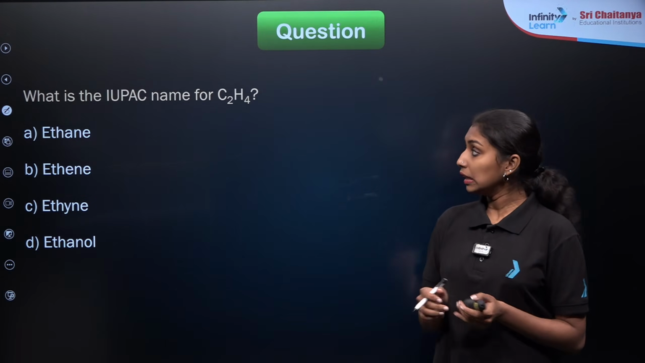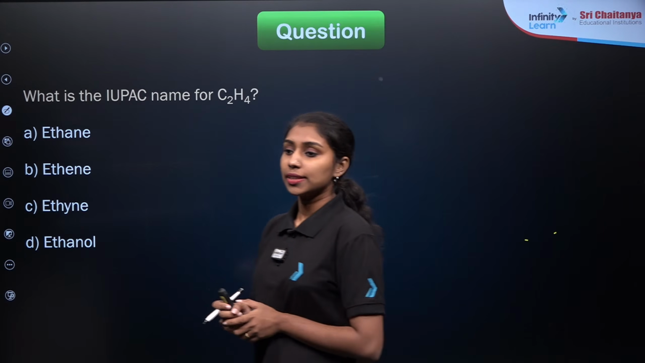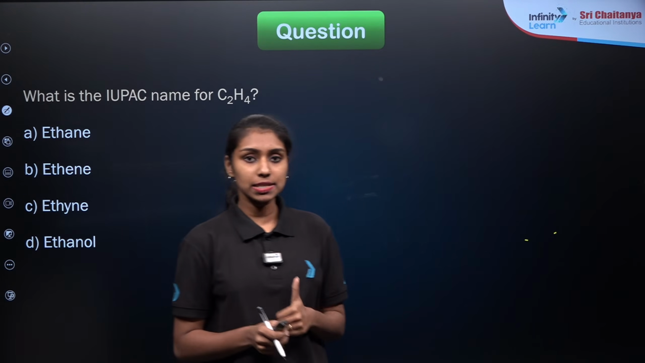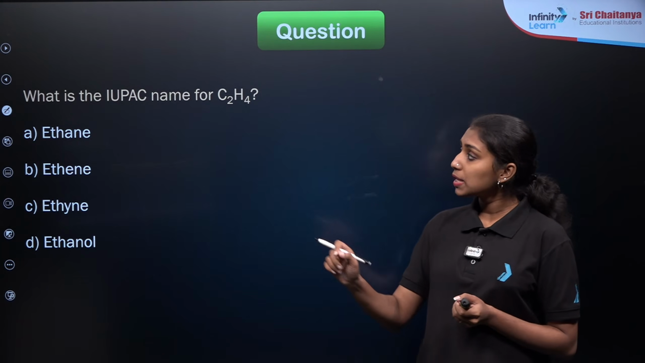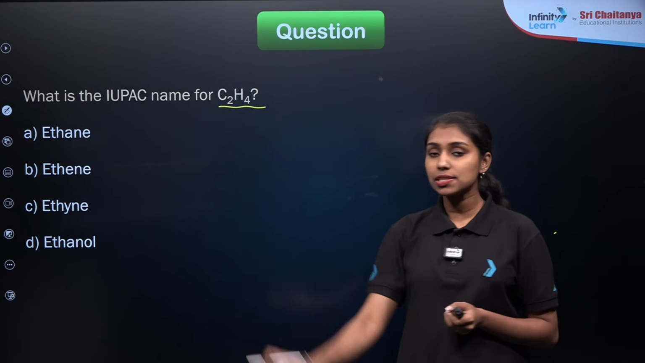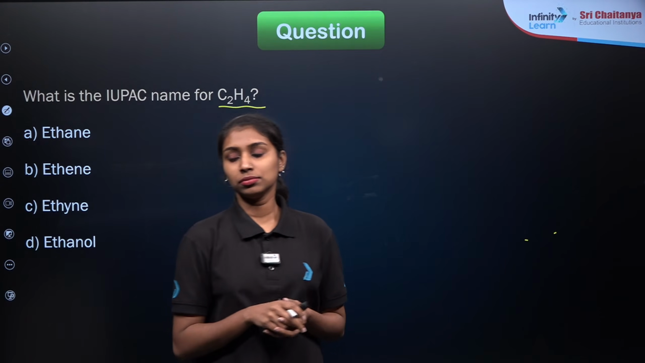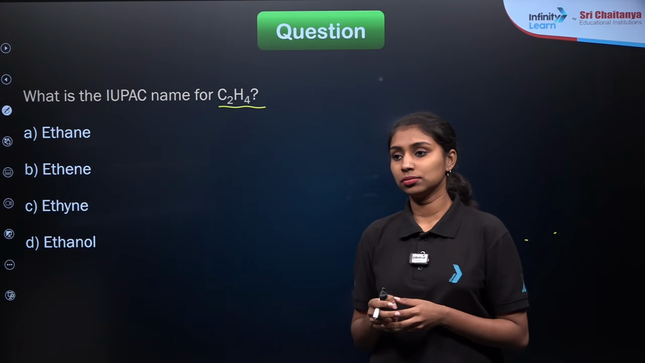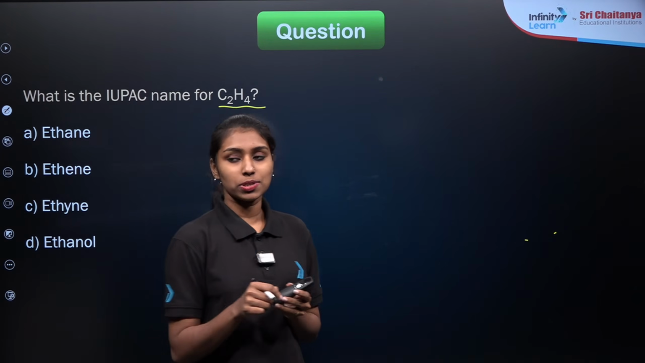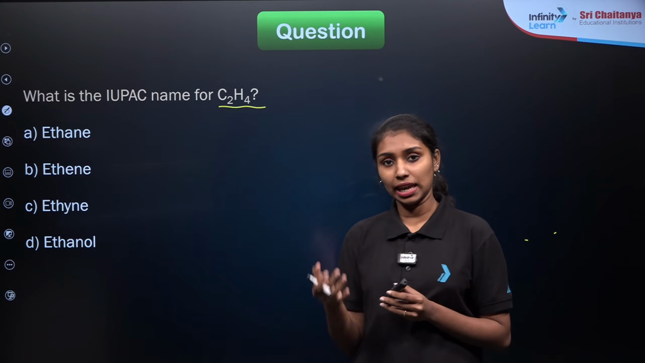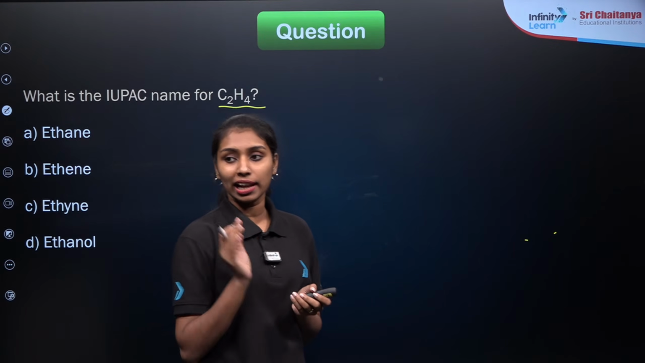Here is our third question. What is the IUPAC name for C2H4? This is the main important part in the case of carbon and its compounds, that is the nomenclature according to the IUPAC. What is the IUPAC name for C2H4? The condensed formula is given here. Yes, Arush, AN, ENE and YNE is the approach. AN means single bond compounds, alkanes. ENE means double bond compounds, alkenes, and YNE means triple bond compounds, alkynes.